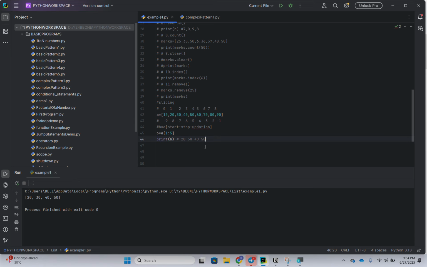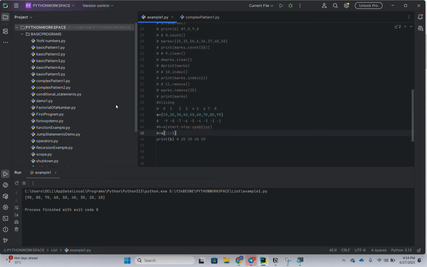So this is nothing but slicing, basically where we want. If we want to access the reverse elements, I want to copy the elements in a reverse way: 90, 80, 70, 60, 50, 30, 10.